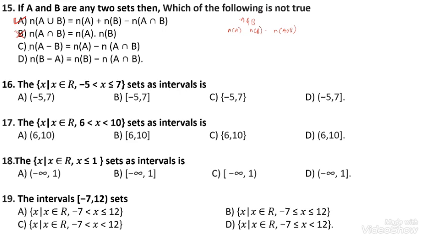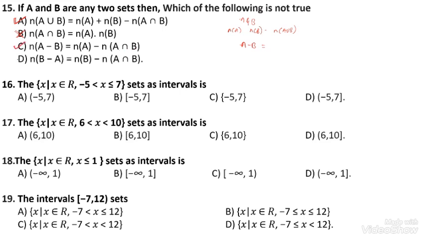Option C: the number of elements present in A minus B. A minus B means the elements which are present in A but not in B. So the number of elements in A minus B is only the number of elements present in A but not B, meaning there are no common elements between A and B. This is a true statement.